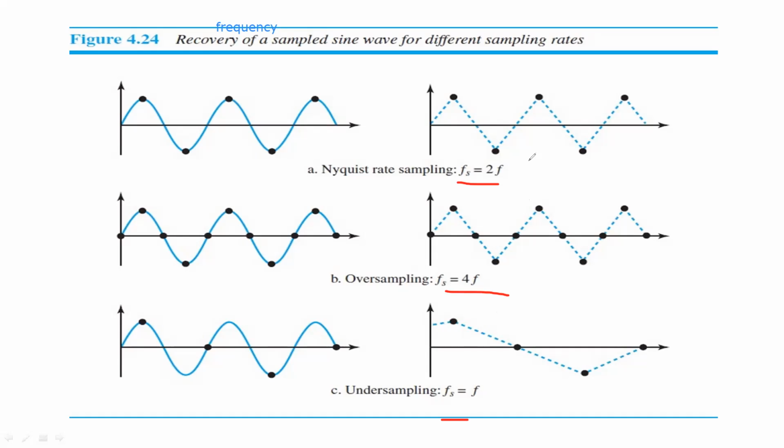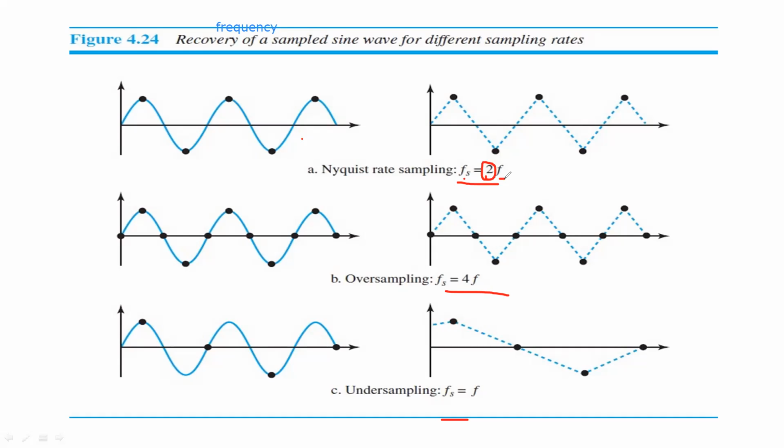According to the Nyquist theorem, in order to reproduce the original signal, the only condition is that the sampling rate is at least twice the frequency of the original signal. So the sampling rate is 2f.